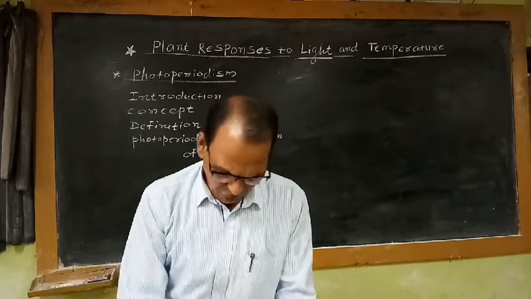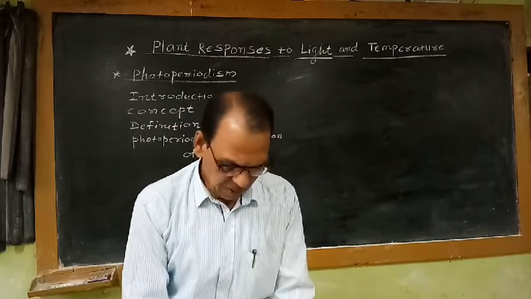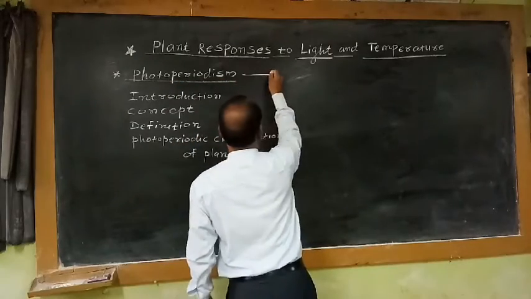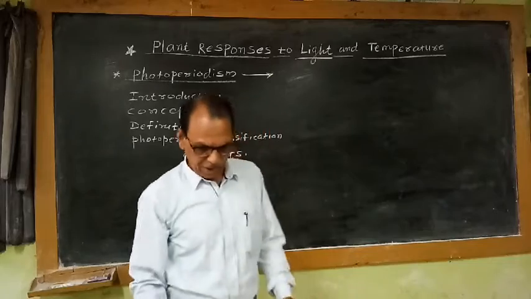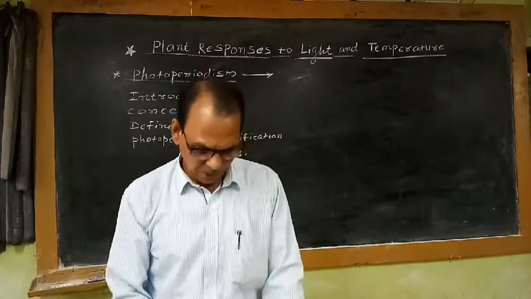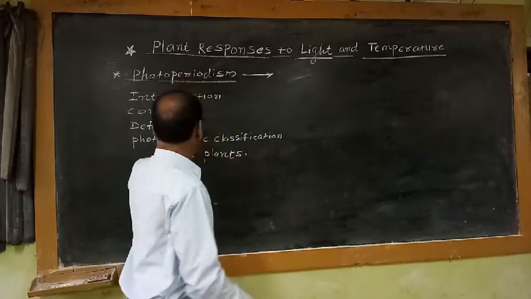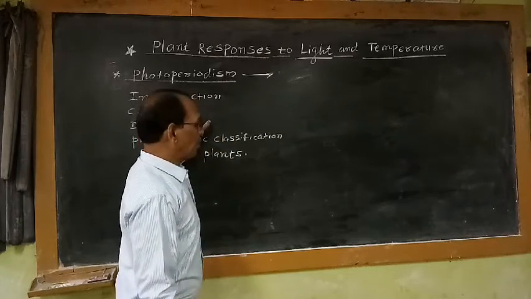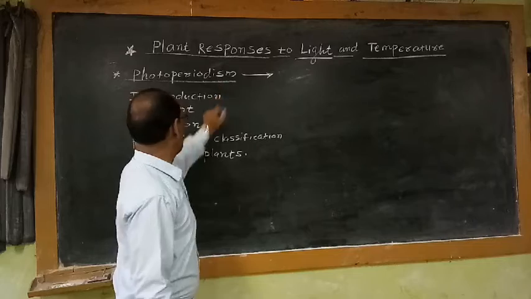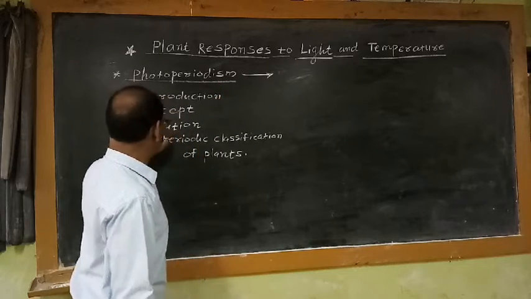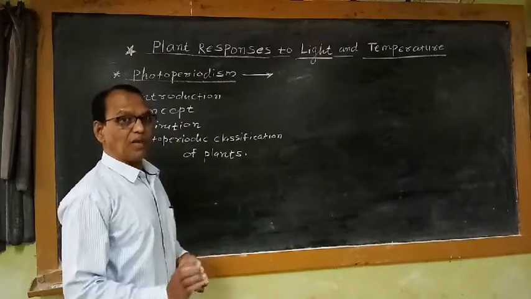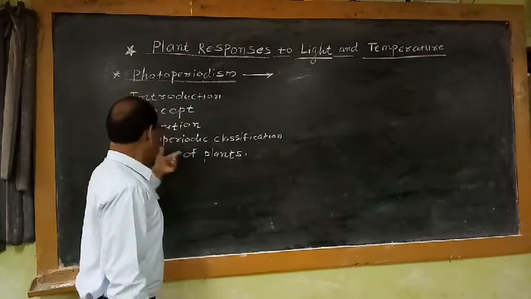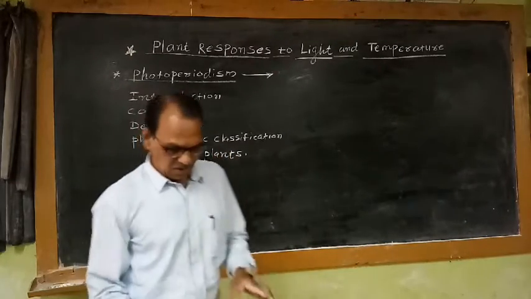So I am going to discuss further what is the meaning of this term, photoperiodism. We are going to discuss the concept of this term, photoperiodism. Then I am going to discuss the definition of this term, what is meant by photoperiodism. Then finally, the photoperiodic classification of the plants.